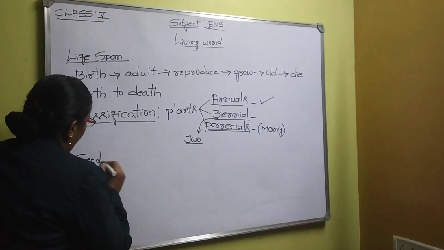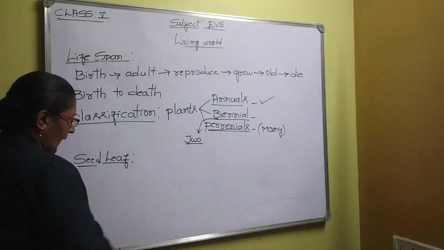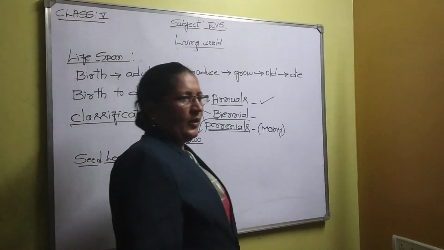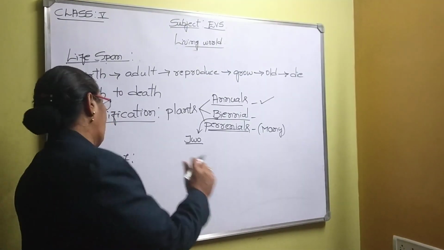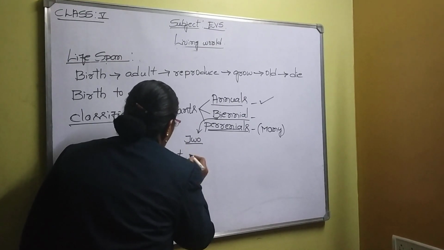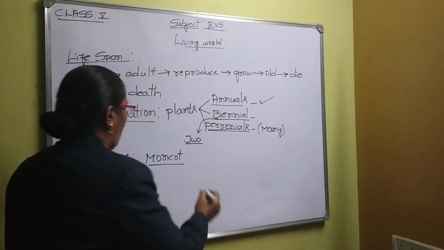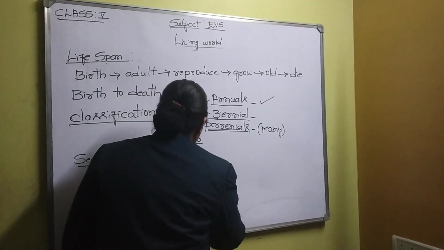Now one more classification is there. In the plant kingdom itself, it is based on the seed leaf. See, whenever we sow the seed, the seed will produce leaves. In the beginning, some plants may produce a single cotyledon. They are called monocots. And some of them may produce 2 seed leaves.